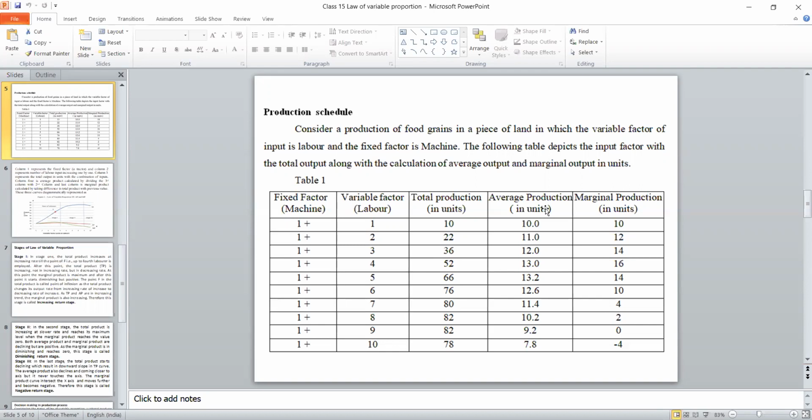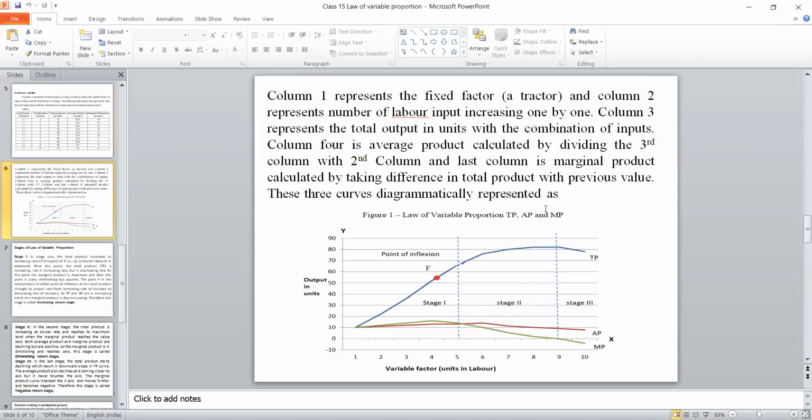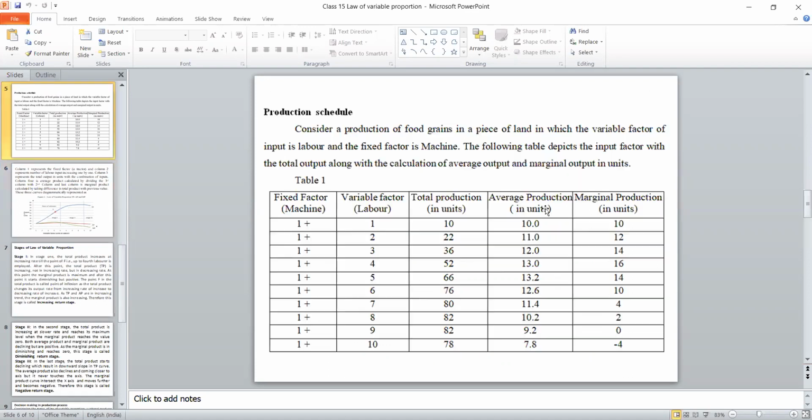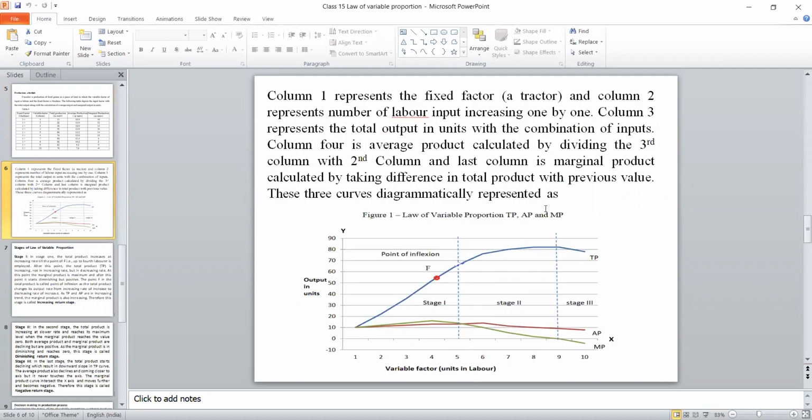So construction of this table is very important for expressing the law of variable proportion. Based on this, there are three columns: total production, average production, and marginal production. Those values we have to draw in the diagram, with the variable factor labor measured on the horizontal axis and output on the vertical axis. If you draw those values, we can get three different curves. I've just colored them.